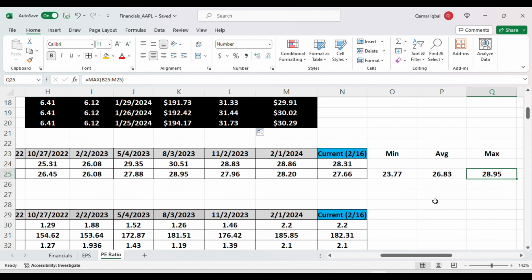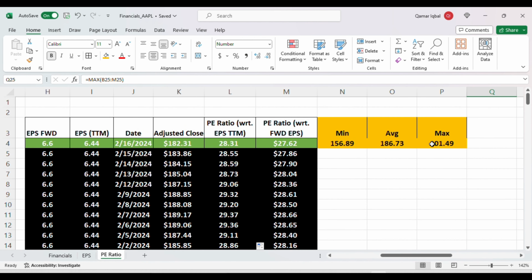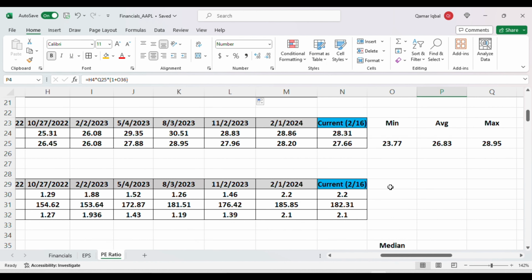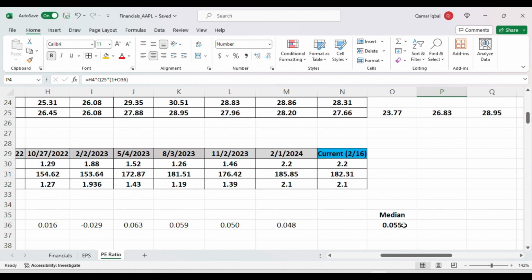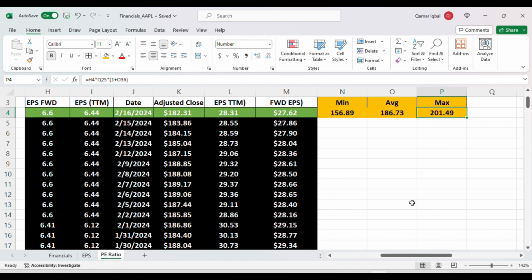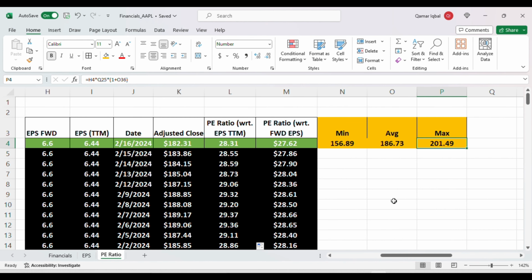Now the maximum stock price, same formula, EPS forward, H4, then Q25, that is this guy, the maximum value of the forward PE for the last 12 quarters, and then multiplying it with O36, that's the median value for the earnings surprise for the last 12 quarters. So that makes 1.055. Multiplying all these three factors gives the Apple stock maximum price of 201.49.